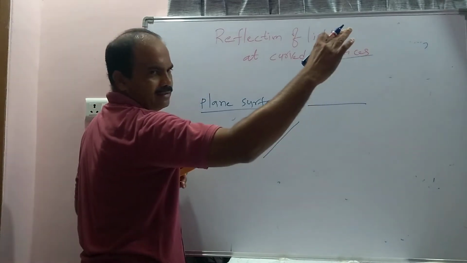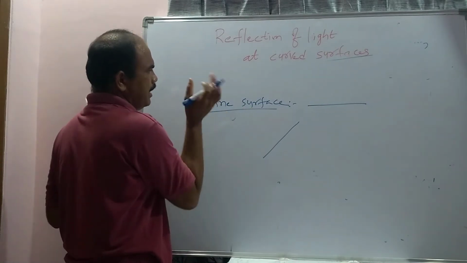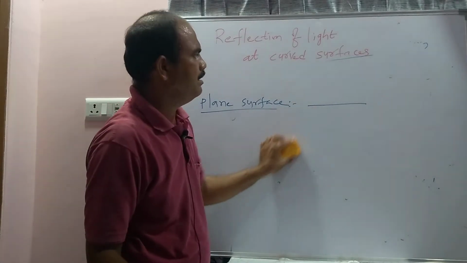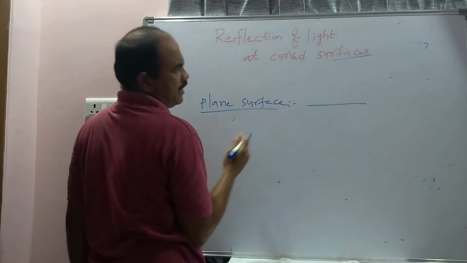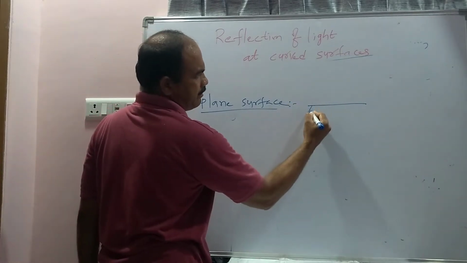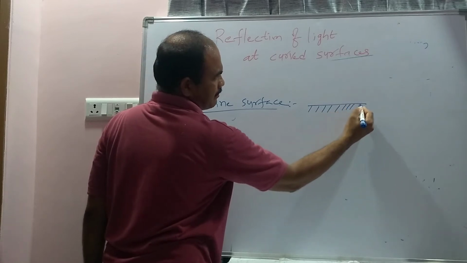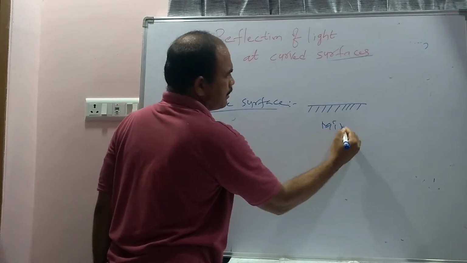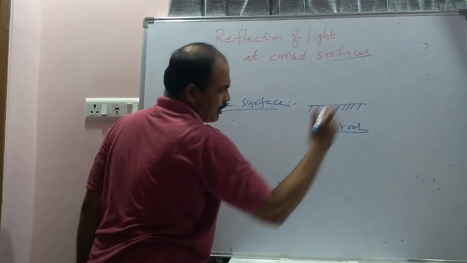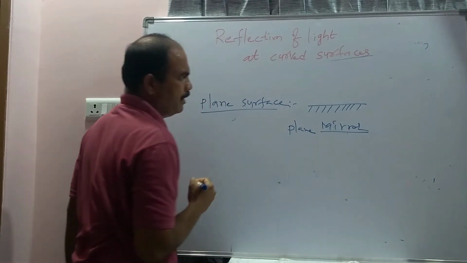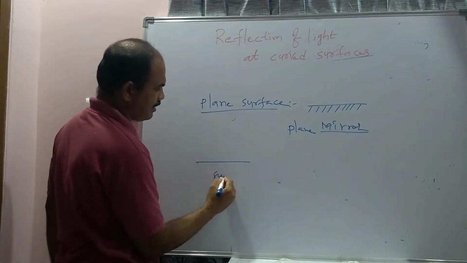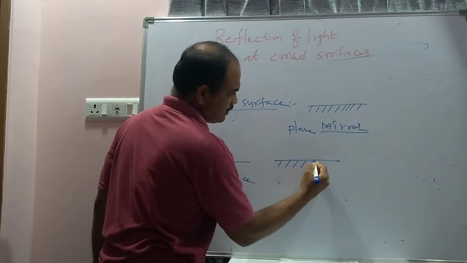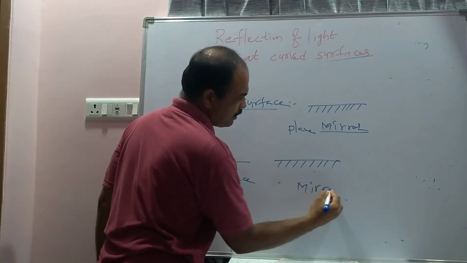And when we draw a line, that is called the surface. And if it is plane, it is called the plane surface, or it may be called a horizontal surface. If one side of the surface is coated with red lead oxide and the other surface is highly polished, then it is known as a mirror. So this is called the plane mirror. If you draw like this, this is called only a surface. Now if you draw like this, this is called the mirror.